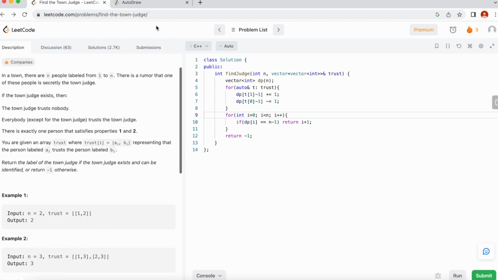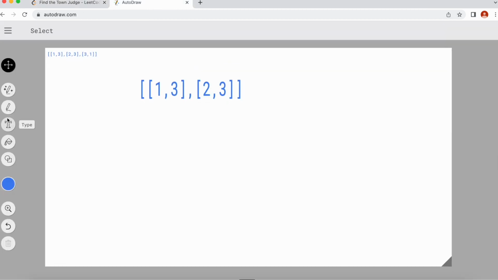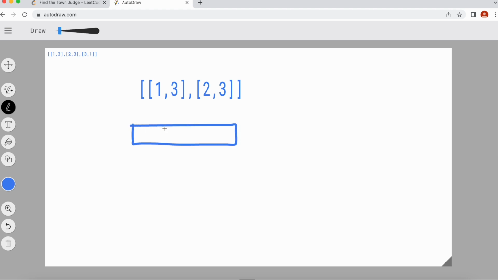And for the second example, let's go to auto draw here. So this is given to us. We are given that n equals 3, and this array tells us that the first person trusts the third person, and the second also trusts the third person. To solve this, we can just create an array, and since there are three people, the size will be 3.